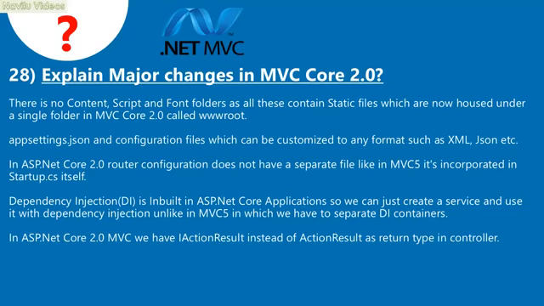Startup.cs itself. Dependency injection, DI, is built into ASP.NET Core applications, so we can just create a service and use it with dependency injection, unlike in MVC 5, in which we have two separate DI containers. In ASP.NET Core 2.0 MVC we have IActionResult instead of ActionResult as the return type in controllers.